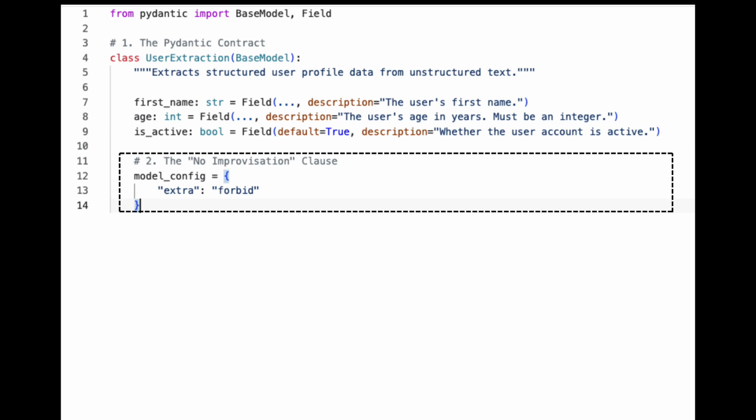But here is the most important part of this file. model_config equals extra forbid. Remember the no improvisation clause we talked about. This single line of Python is how Pydantic generates additionalProperties false. In the final JSON Schema, this physically prevents the LLM from hallucinating extra fields.